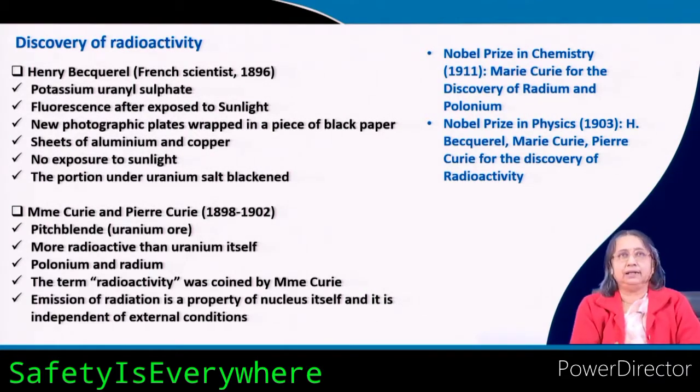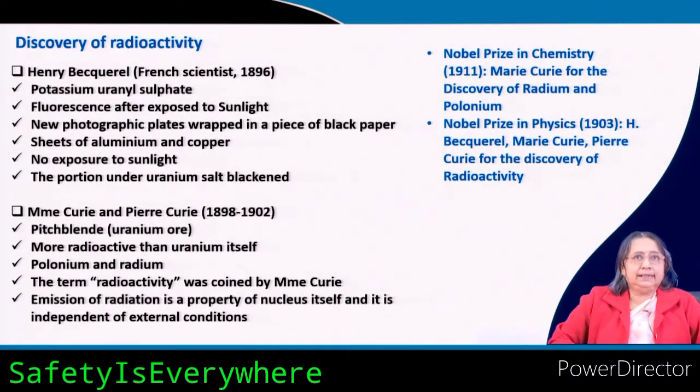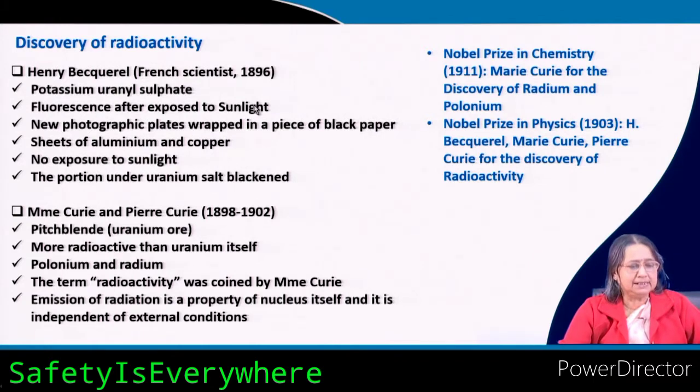Now, discovery of radioactivity. You all have heard the name Henri Becquerel, French scientist. In 1896 he discovered radioactivity, and how? In his family, his father and his grandfather were all scientists, it is a scientist family. What they used to do, they used to take uranyl sulphate, it is a uranium compound.